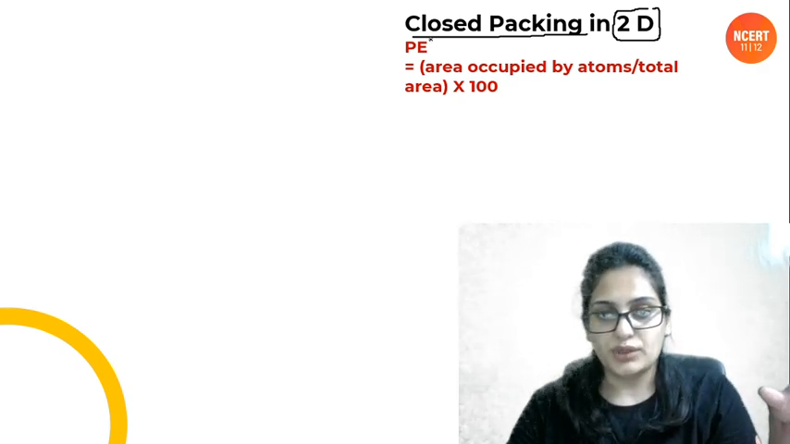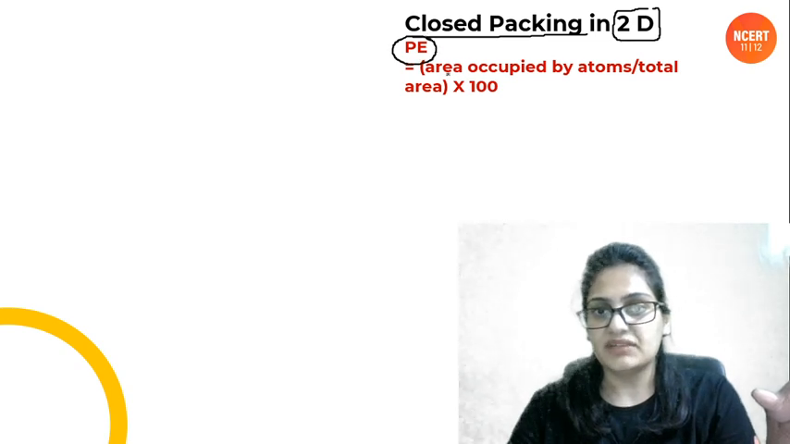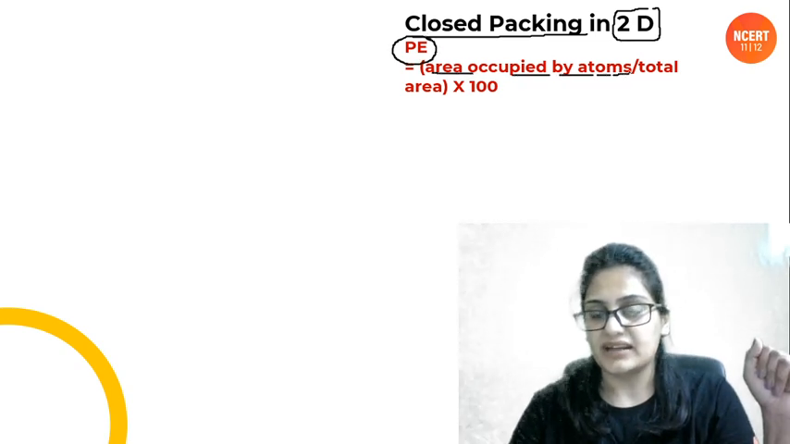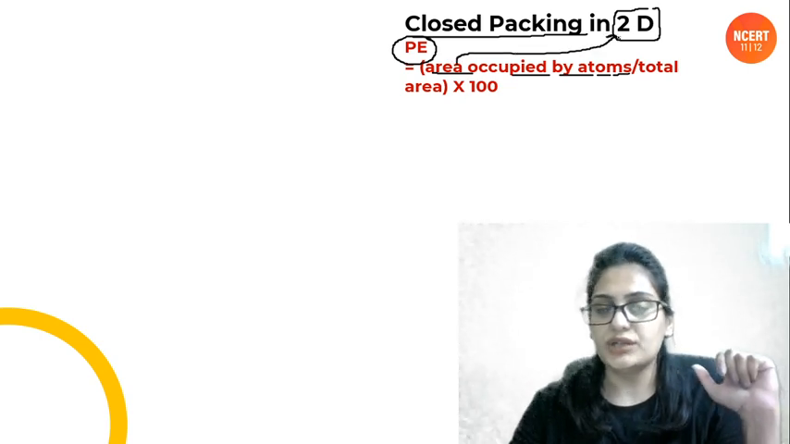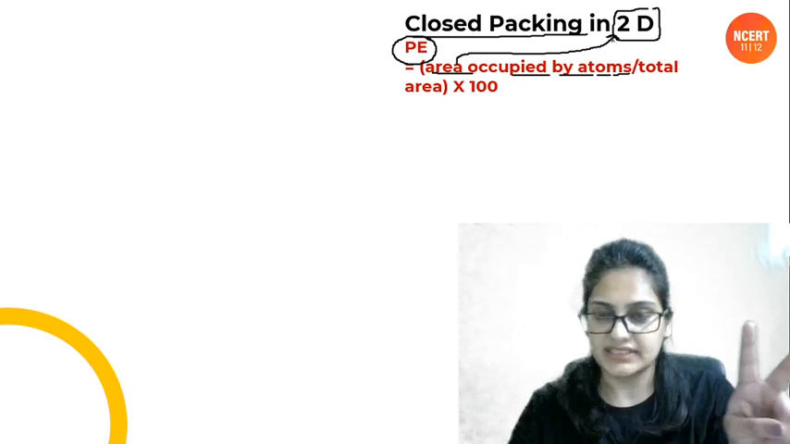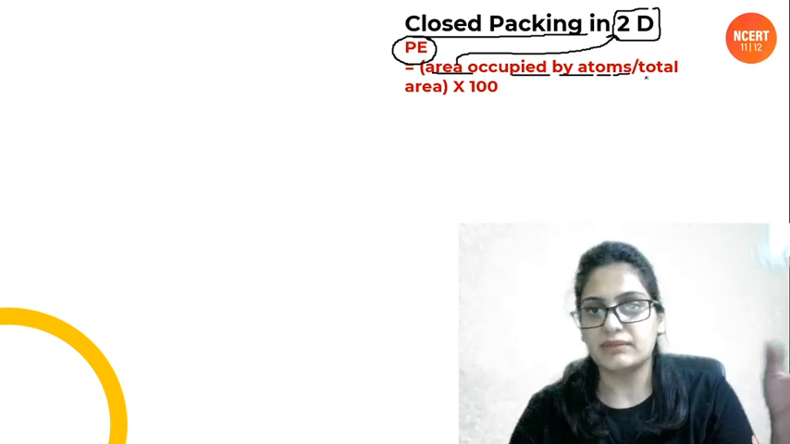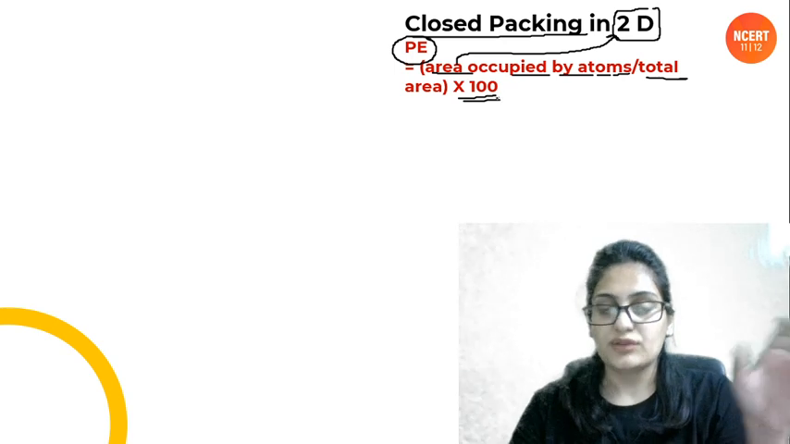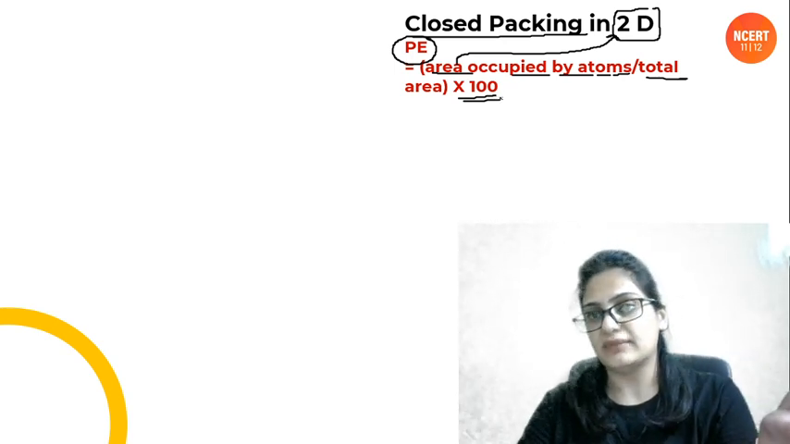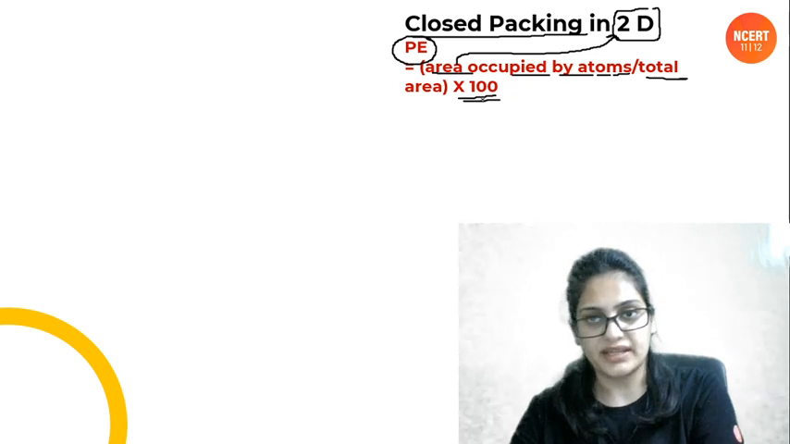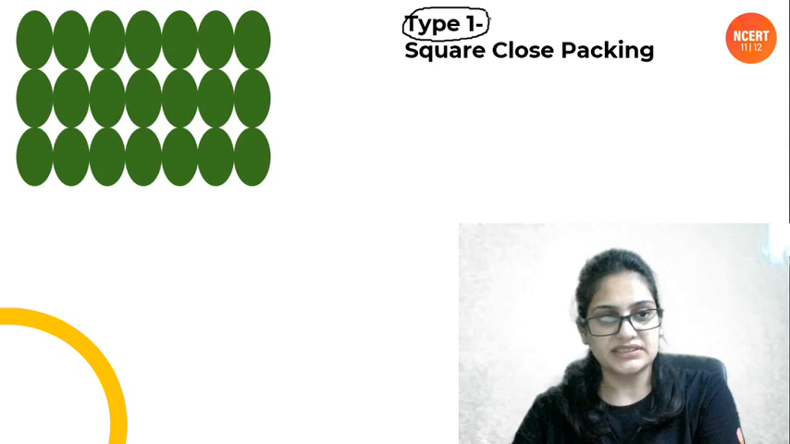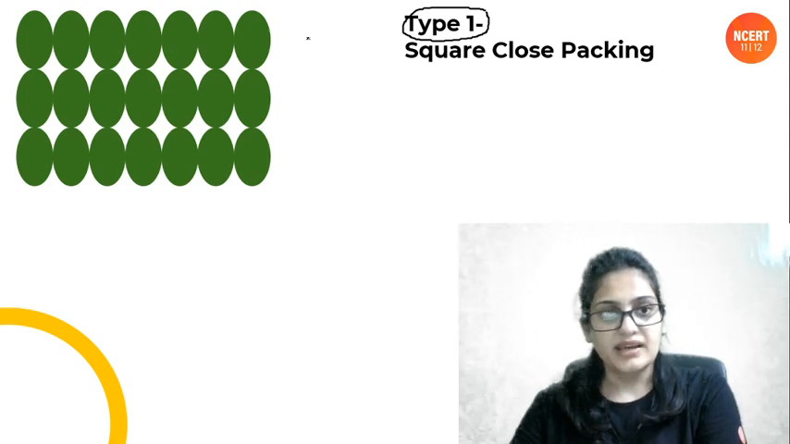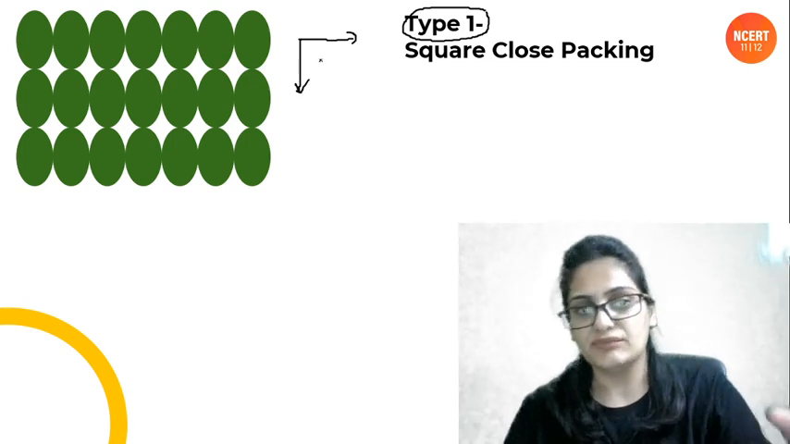So packing efficiency for 2D will be given by area occupied by the atoms. Why are we taking area here, not the volume? Because we are talking about 2D. So in 2D it will be area, 2 dimensions. So area occupied by the atoms divided by the total area multiplied by 100. So basically volume is replaced by area. So the very first type of packing, people, is going to be this type. So this dimension and this dimension is being covered. That is how 2D packing will look.